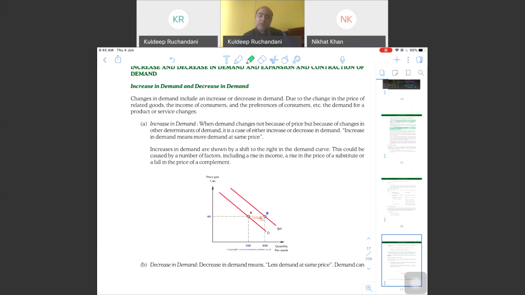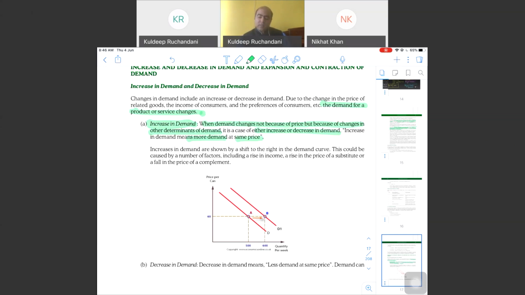Change in demand includes an increase or decrease in demand due to change in price of related goods, the income of consumers and the preference of consumers; the demand for the product changes. So what is increase in demand? When demand changes not because of price, but because of change in other factors, then that is increase in demand. It is a case of either increase or decrease in demand. Increase in demand means more demand at the same price.